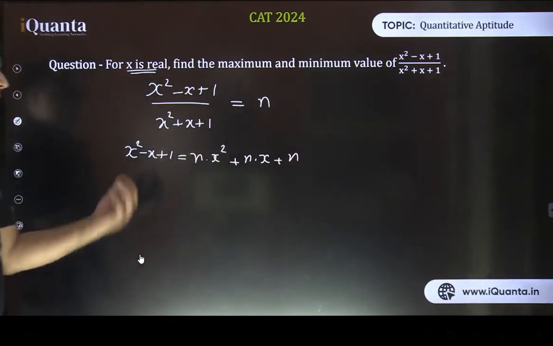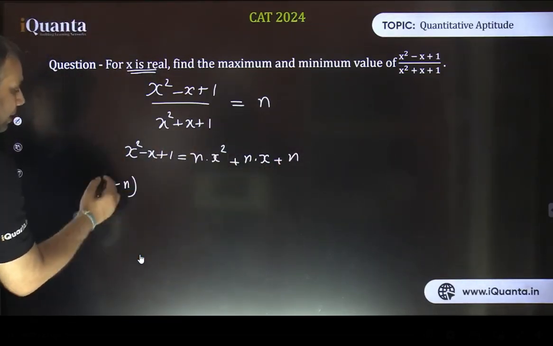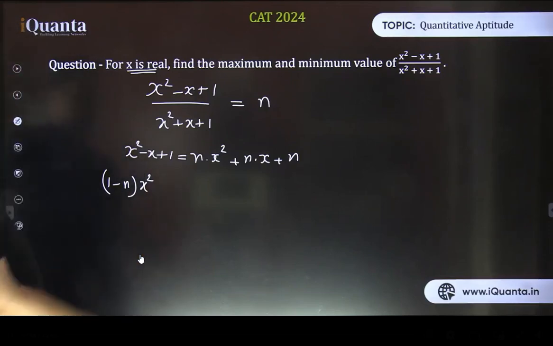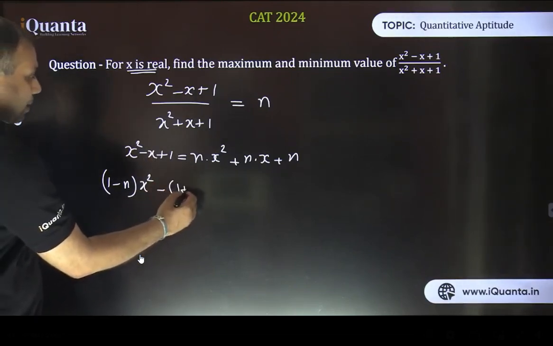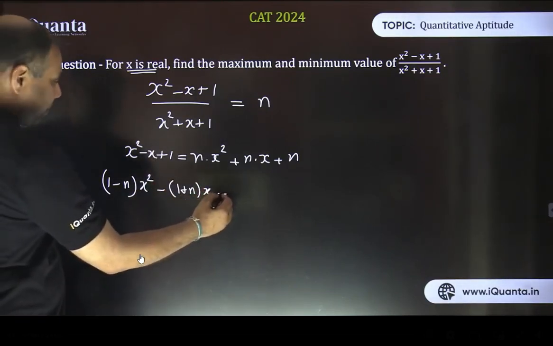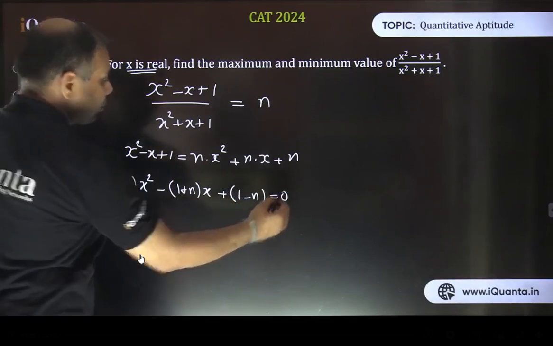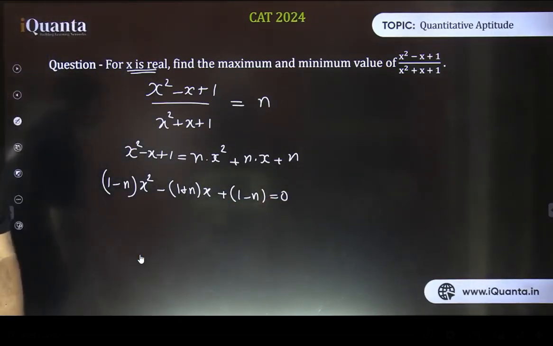Now bring all these terms to the left hand side. So we are going to get 1 minus n times x square. And what else? This will be negative 1 plus n times x, and plus 1 minus n equals 0. Is this equation fine? Now that's a new quadratic equation.